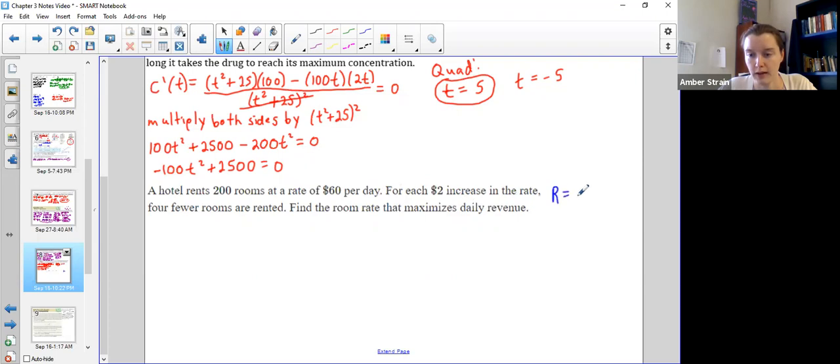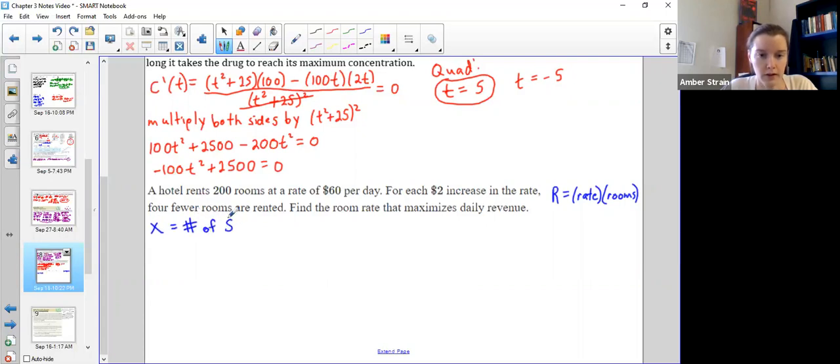We want to, of course, maximize our revenue, income, the incoming money. Well, the revenue is found by multiplying the rate that we charge times the rooms that we rent out. It's the money coming in. So all I need to do is try to find a way to assign a variable so that I can put all this information together. And here's the trick. So once you know this trick, it's awesome.